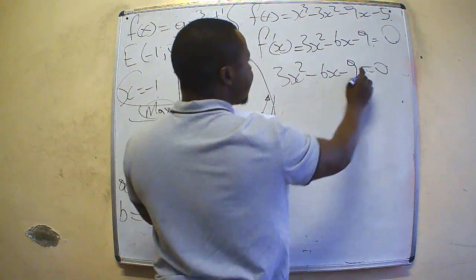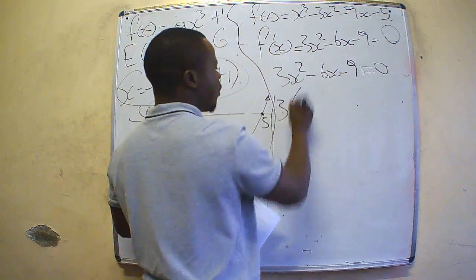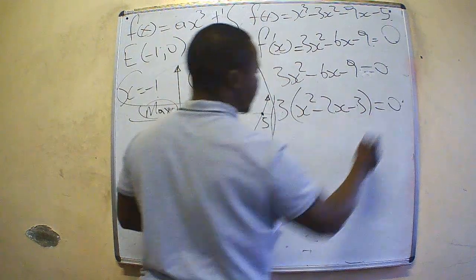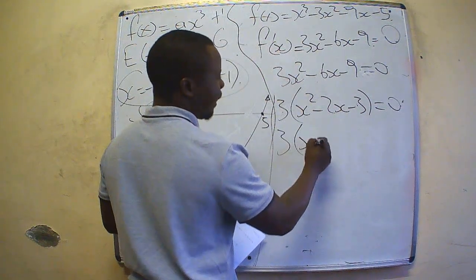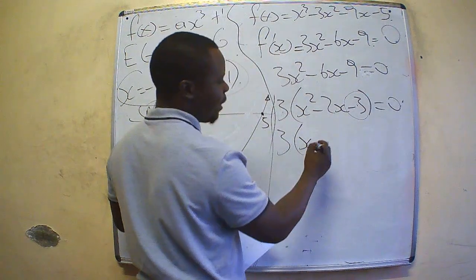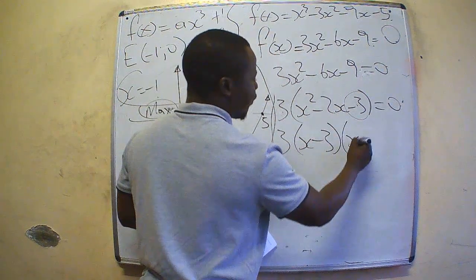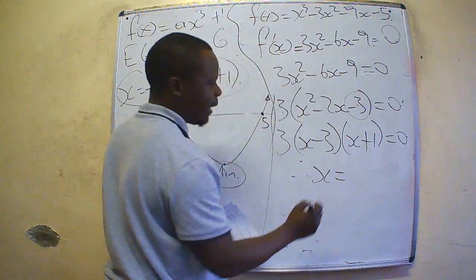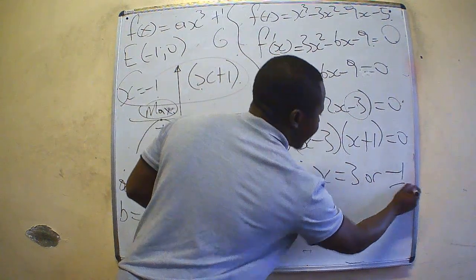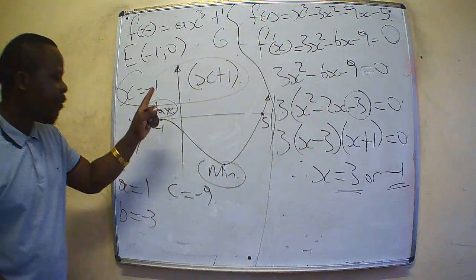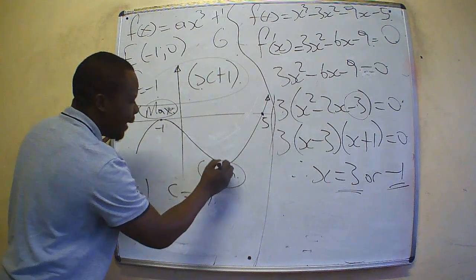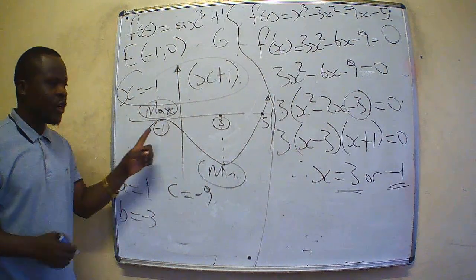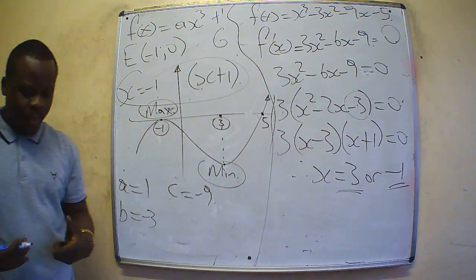Let us solve. This is a quadratic equation. Take 3 outside, x squared minus 2x minus 3 is equal to 0. With 3 outside, we have factors of negative 3: x minus 3, x plus 1 equals to 0. So therefore, x is equal to positive 3 or negative 1. That means the graph turns where x is equal to positive 3 and where x is equal to minus 1. So this is evident.